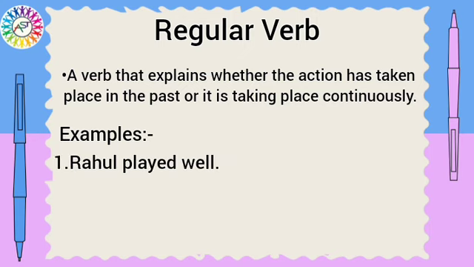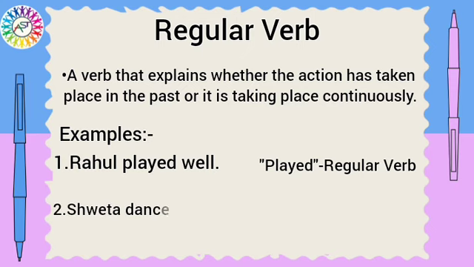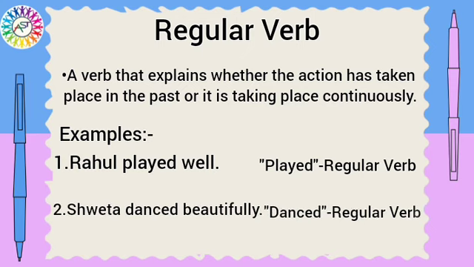Rahul played well. Here, played is the action verb and it has already taken place in the past, so played here is a regular verb. Next example. Shweta danced beautifully. Danced is the regular verb because it has taken place in the past.